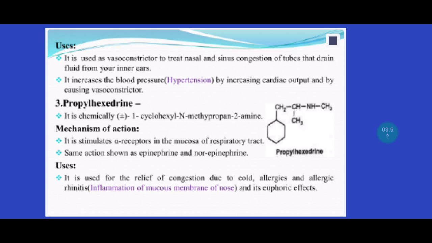Next structure is propylhexedrine. Its chemical IUPAC name is 1-cyclohexyl-N-methylpropan-2-amine. Its mechanism of action: it stimulates alpha receptors in the mucosa of the respiratory tract, and shows the same action as epinephrine and norepinephrine. It is used for the relief of congestion due to cold, allergies and allergic rhinitis, inflammation of the mucous membrane of the nose, and it has euphoric effects.